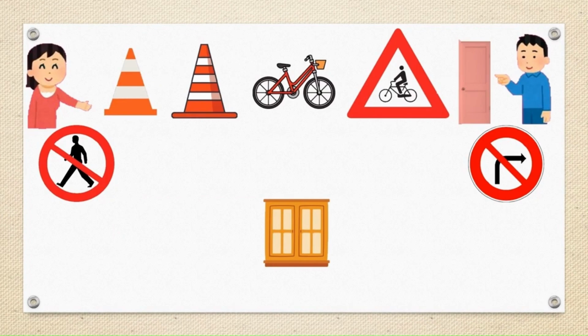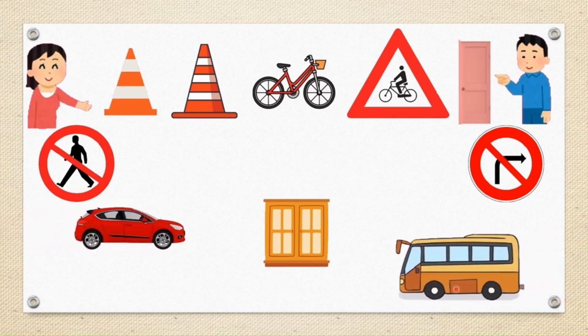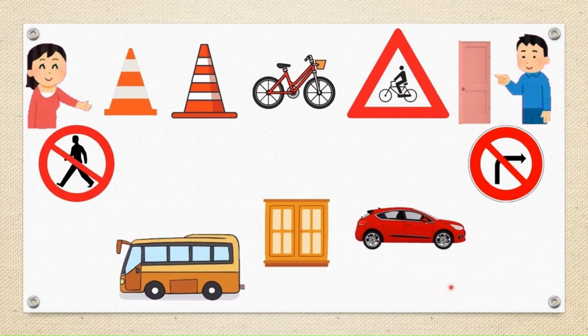Leah and Bob continue their shape hunt. They come on the road and they see traffic cones, a bicycle, some traffic signals, and also they notice some doors of houses, windows, and also they notice some vehicles going here and there, car and bus.